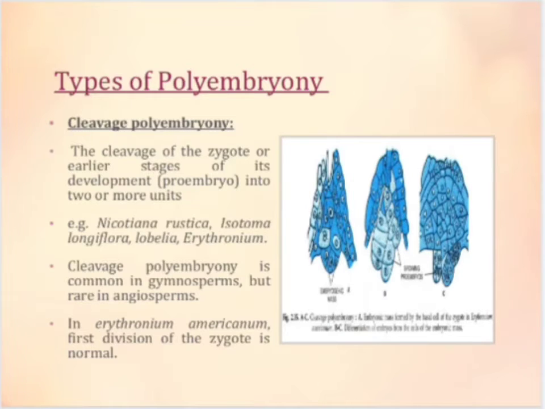In Erythronium americanum, the first division of the zygote is normal. From the embryonic mass, many cells at the distal end form separate embryos. In Isotoma and Exocarpus, additional embryos are formed from suspensor cells of the proembryo.